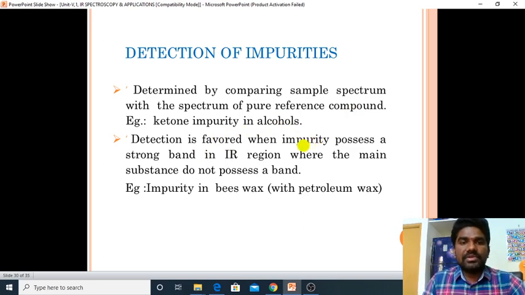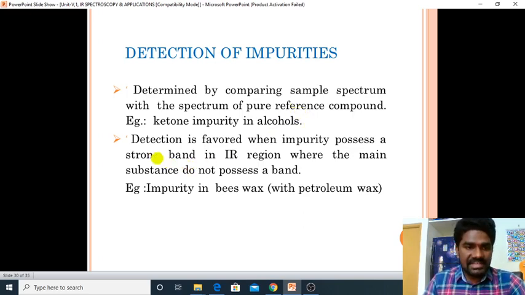You need to take the IR spectrum of the compound, and also of a pure compound. Both you can analyze to see if there are any band differences. So that's why we can guess there is an impurity.